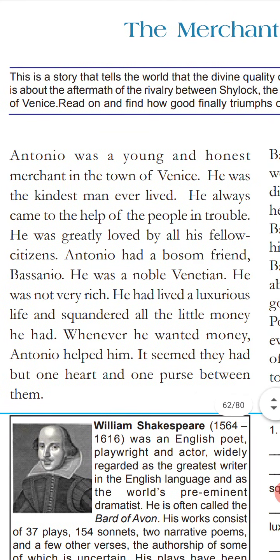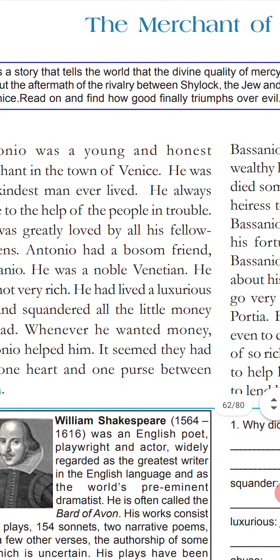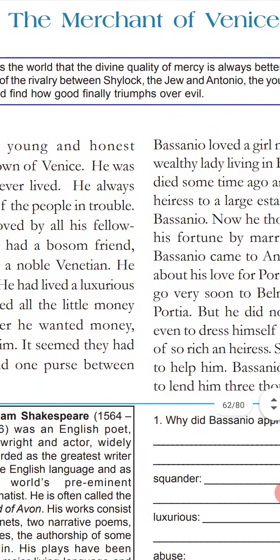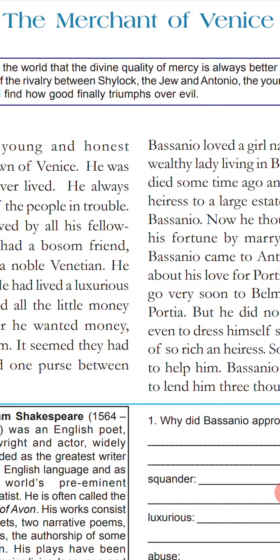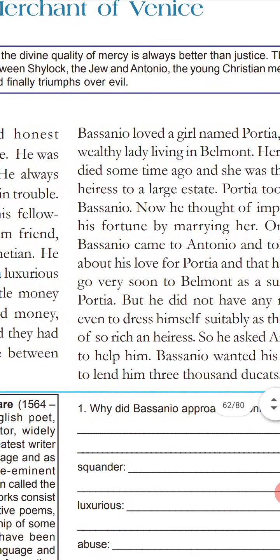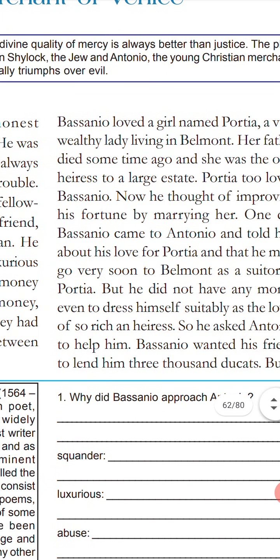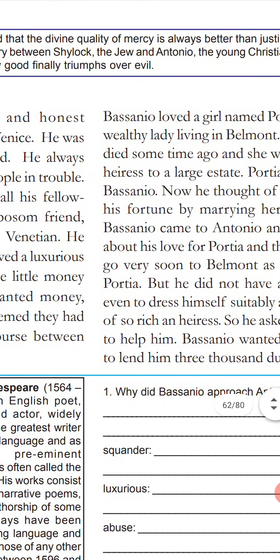I think so, right? Okay, this story tells the world the divine quality of mercy. Yes, mercy means kindness. Okay, it's always better than justice. Yes, mercy, I mean, kindness is benevolence. Another meaning is benevolence, mercy, kindness. It's a very good quality of human life. Do you possess such kinds of quality, dear? All right, fine, very good.